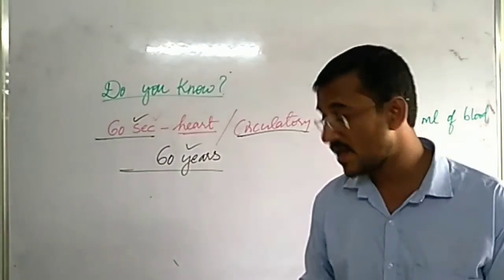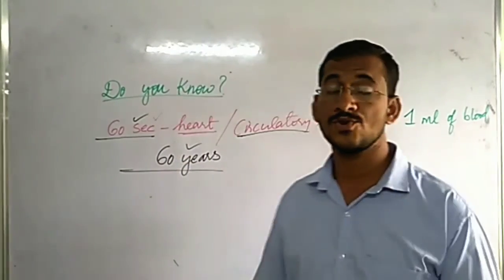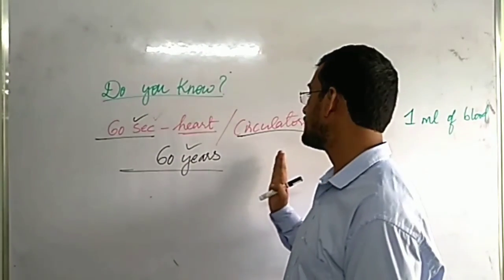That's why chordates or bigger animals, those who have a big body, they have circulatory